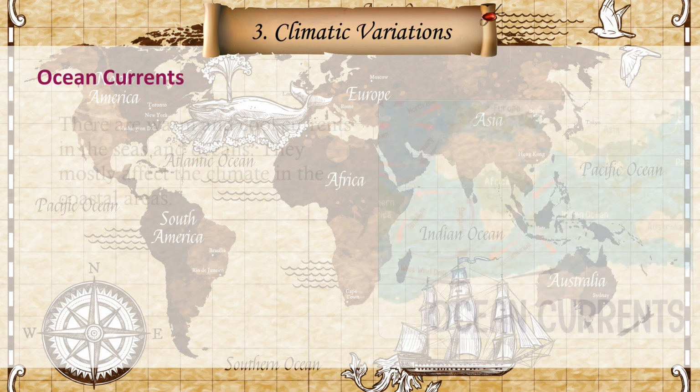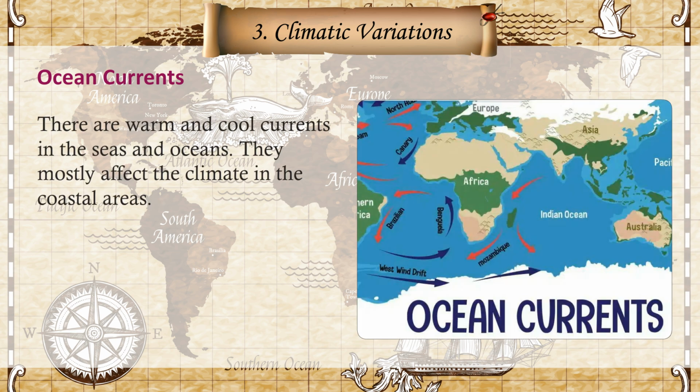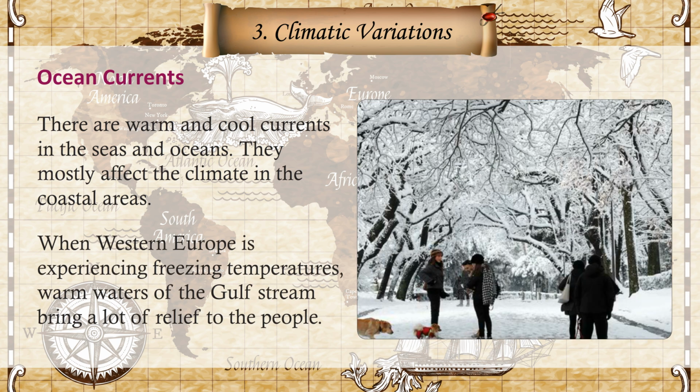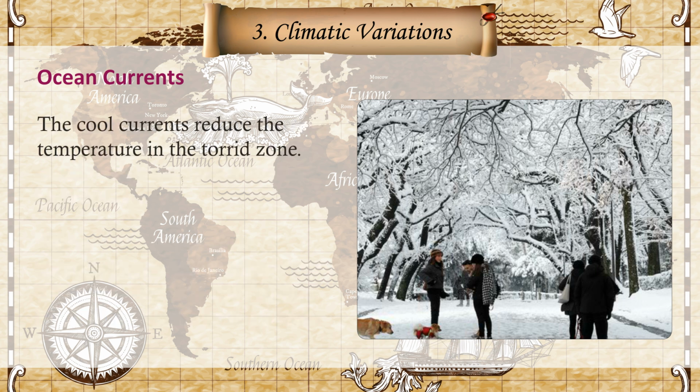Ocean currents. There are warm and cool currents in the seas and oceans. They mostly affect the climate in the coastal areas. When Western Europe is experiencing freezing temperatures, warm waters of the Gulf Stream bring a lot of relief to the people. The cool currents reduce the temperature in the torrid zone.